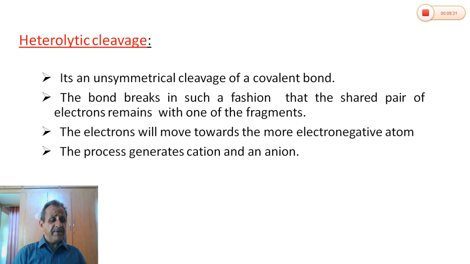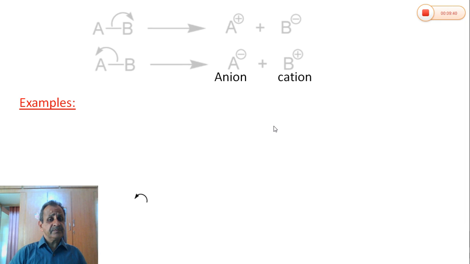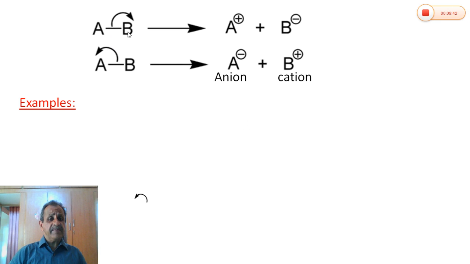The shared pair of electrons move towards the more electronegative element. Then ions are generated. If you consider the molecule AB, if B is more electronegative than A, then both electrons are moved to B and it carries a negative charge, and A without electrons carries a positive charge. The negatively charged ion is called an anion and the positively charged ion is called a cation.